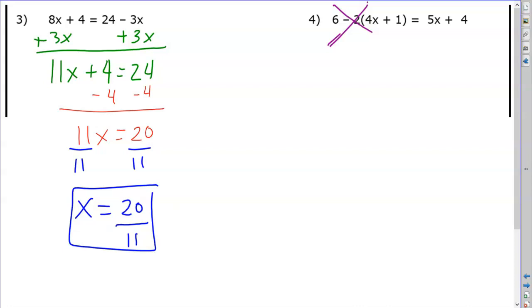Trying to erase, but it's not working. Ah, there we go. Okay, let's try again.